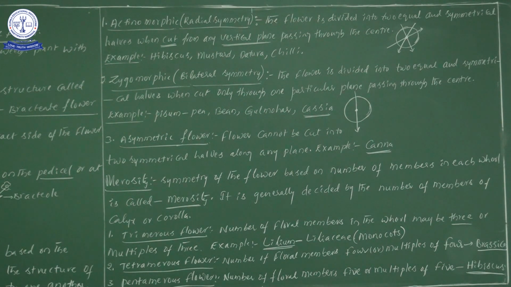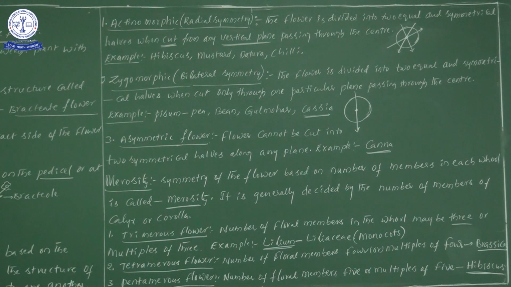Now the third one, asymmetric flower. So here I will give you one clue. What is the clue? If you find an 'a' before any word, that indicates absence. Asymmetric flower means this particular flower cannot be divided into 2 equal halves along any plane. So that is information known. The flower cannot be cut into 2 symmetrical halves along any plane.